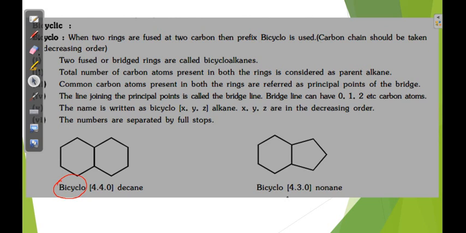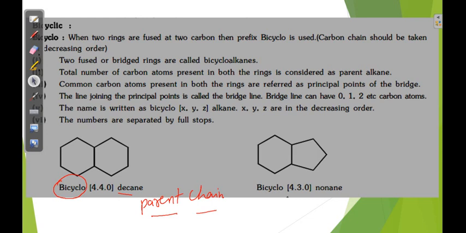Now the parent chain: parent chain or principal chain means all the carbons we have to count. All carbons we take as the parent chain. And what about these bridge carbons? We have to put them in a square bracket.